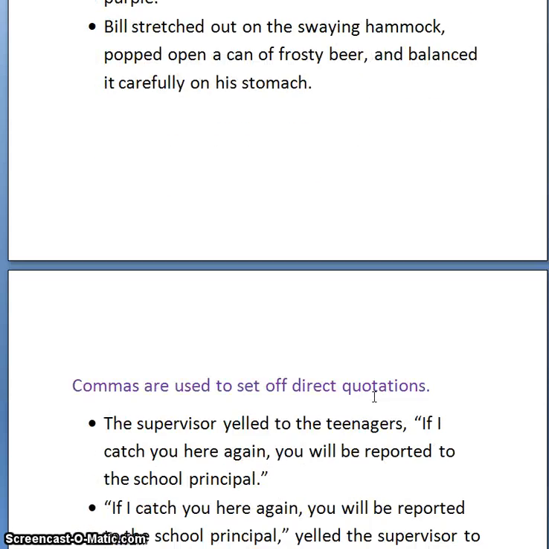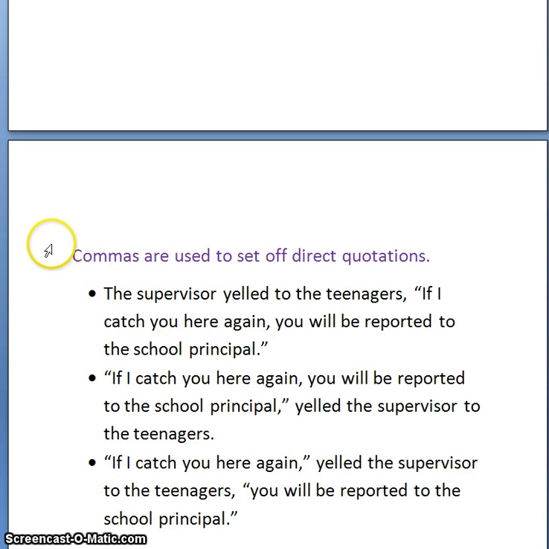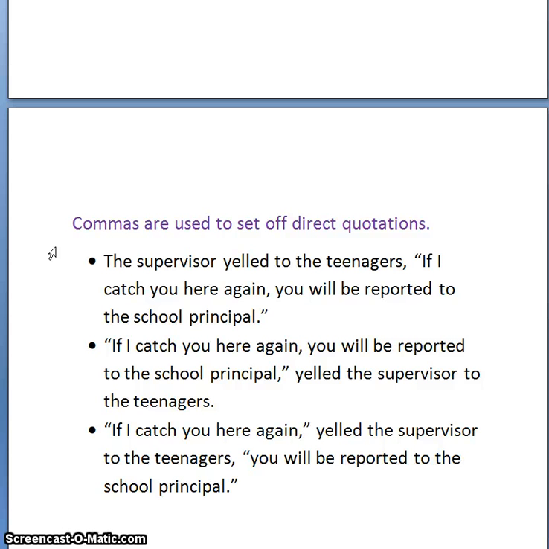The third rule that I want to discuss with you today is the use of the comma when they are used to set off direct quotations. The samples that I have chosen today, they all have the same content. It's just that sometimes when we write a direct quote, we put our quote at the beginning of the sentence. Sometimes we put it at the end. Sometimes we split it up and put the speaker right in the middle. So I want to show you how to do this all three ways.